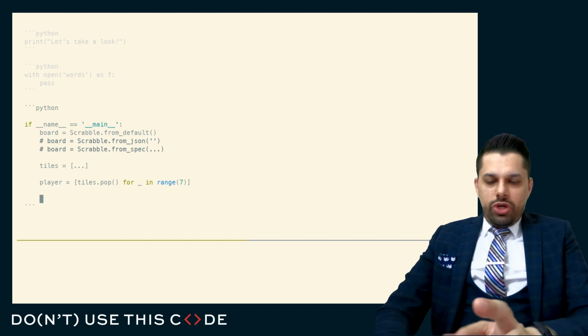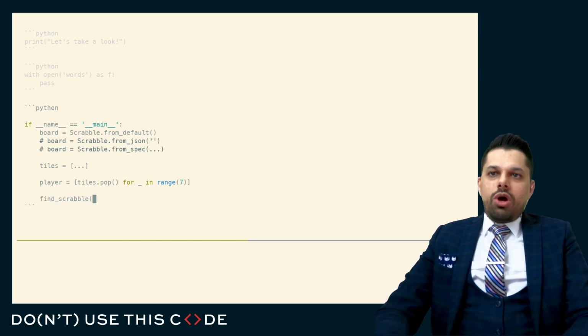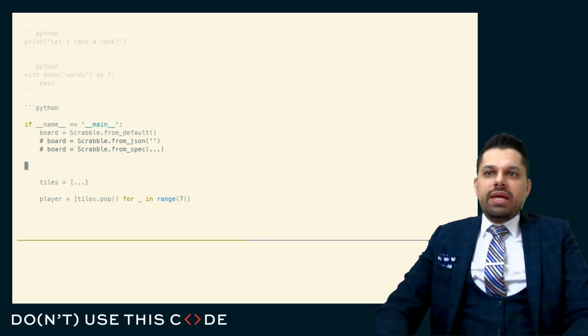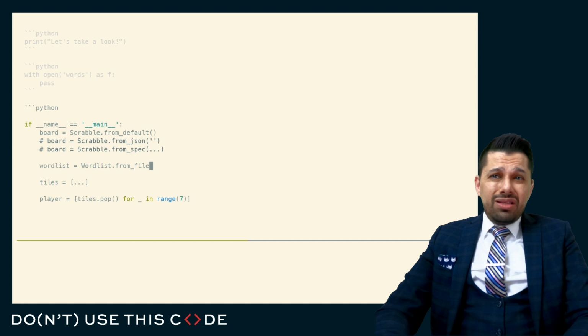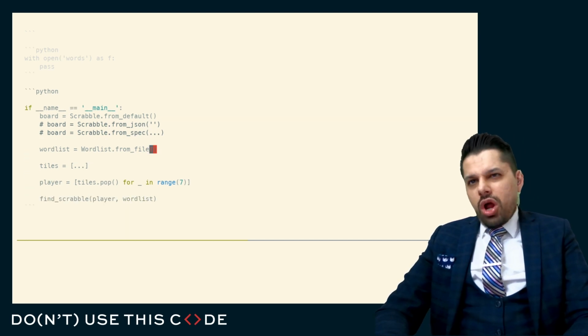And then, if they're trying to do an automatic solver, then they're going to do something like find Scrabble, and that finds all the possible candidates given this in a word list. And so obviously I need some kind of word list. And I guess that's where I might take my word list code from before and do something like word list from file. Here, is that really that useful? I don't know, because I don't know that this is going to have other options.